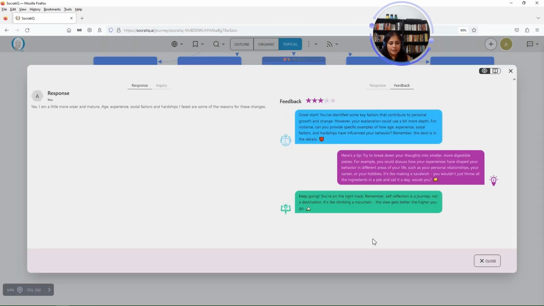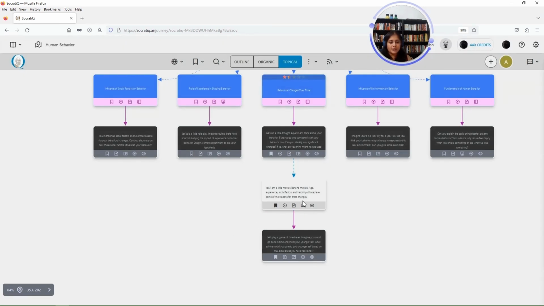And now in this feedback, I saw something that I wanted to make note of. So can you provide specific examples? Now, this is a question that I thought was a good point for me to start further research. So I am going to add a note to this inquiry to remind myself.